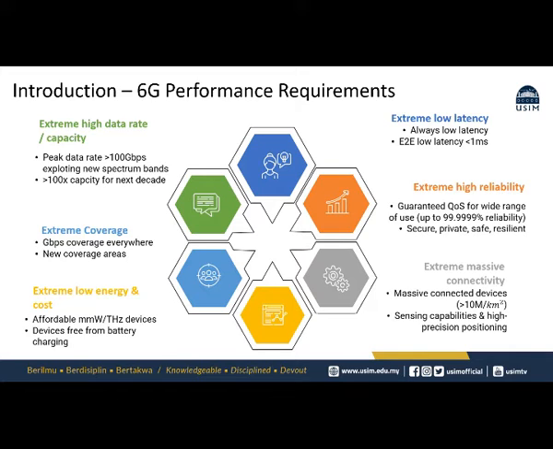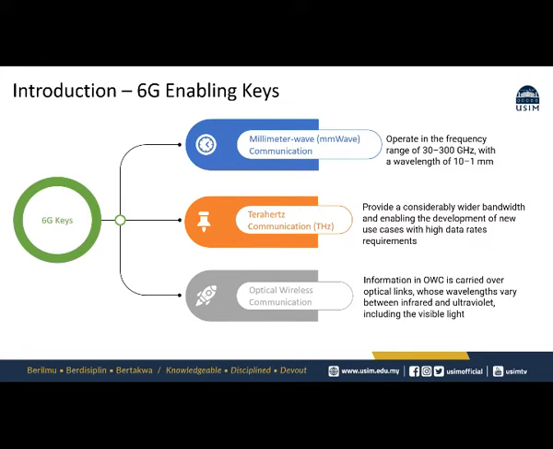Last but not least, the requirement is extreme massive connectivity. So massive connectivity devices, where it is expected that there will be 10 million devices per square kilometer, with sensing capabilities and high precision positioning. So when compared to 5G, these technologies are expected to bring a lot of new applications with impressively high requirements in terms of latency, reliability, energy efficiency, and capacity. These are the key enabling technologies that are essential to the realization of 6G. These key technologies are expected to achieve the remarkable 6G requirements in terms of latency, reliability, energy, and efficiency.